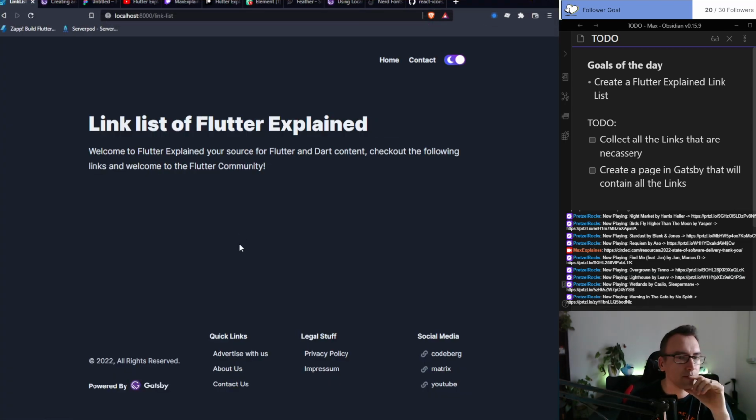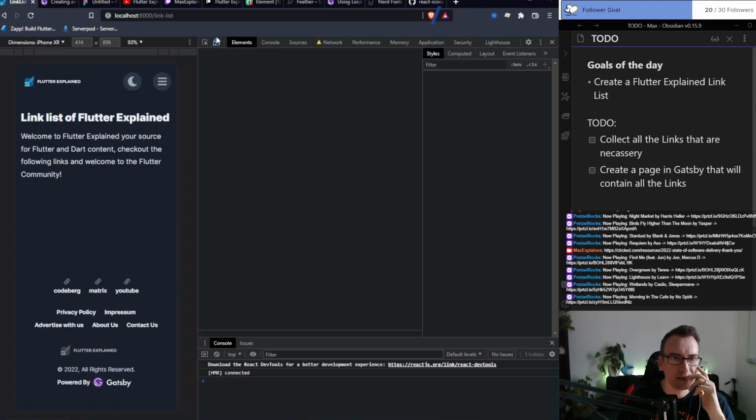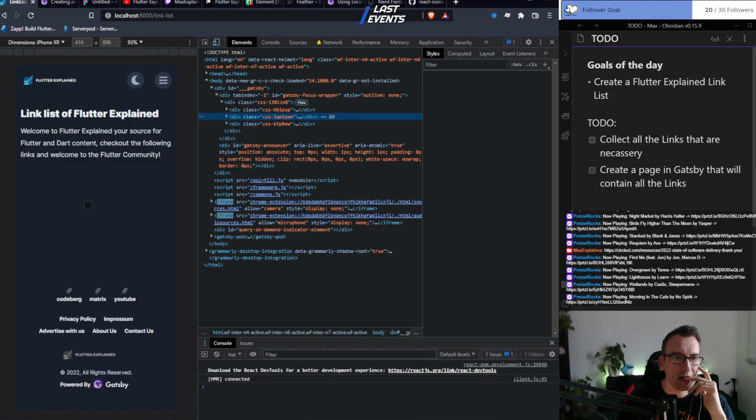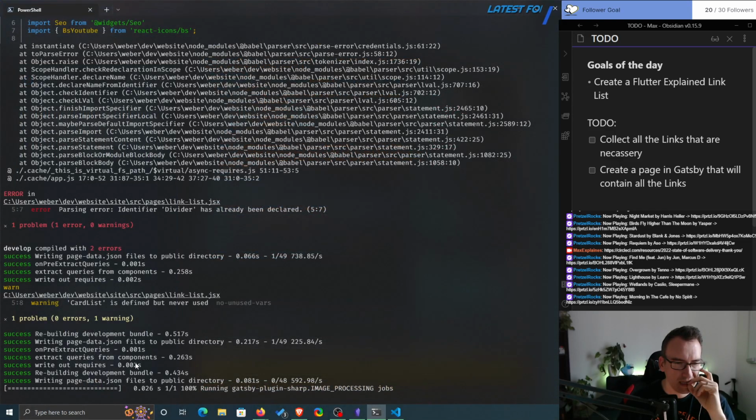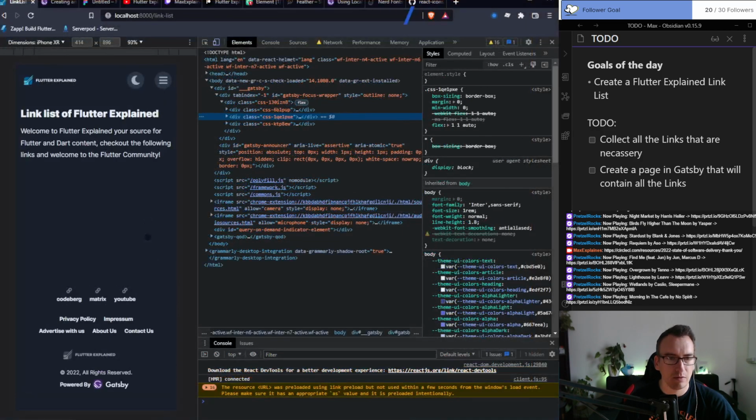And it's gone. Can we see why? That's not built yet. Card list is defined but never used. It should change now. Writing.